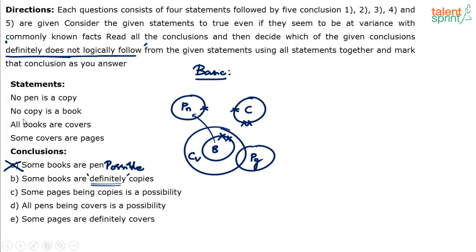So some books are copies. Impossible. No copy is a book, he has given. So how can some books be copies? This is definitely false. You understand? Some books are copies, he's saying. Is it true? No, impossible. Books and copies cannot touch each other. So some books are copies is definitely false. Any diagram you draw, you will find out that this is false. So this can be considered here in my answer. I am putting a tick mark because it can be considered in the answer.